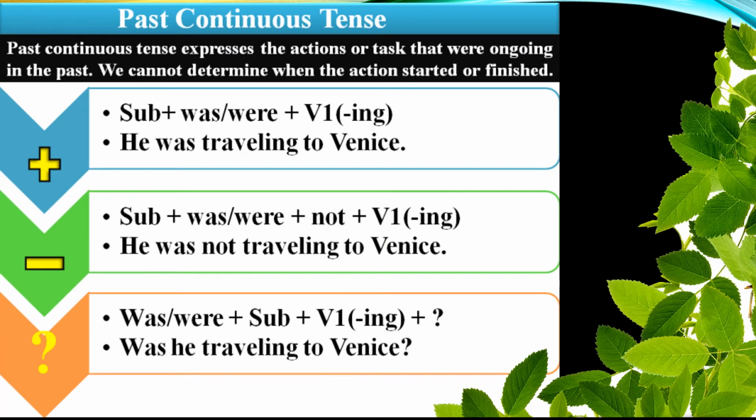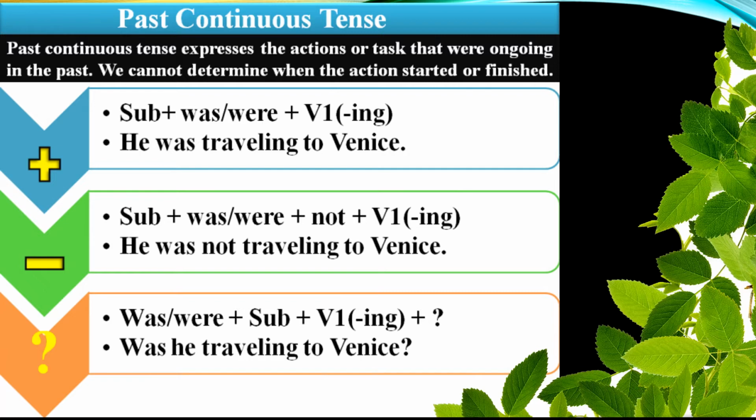Come to the next one, that is past continuous tense. Past continuous tense expresses the actions or tasks that were ongoing in the past. We cannot determine when the action started or finished. Come to its structure first. In case of positive sentences, you will use subject with helping verbs like was and were, and the first form of the verb with ing. For example, he was traveling to Venus.